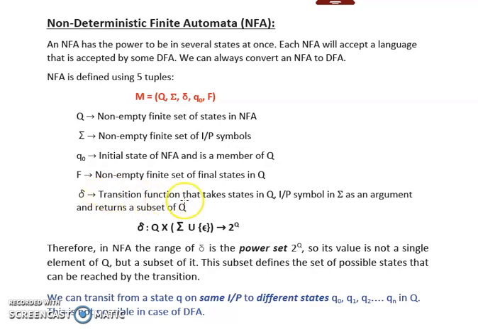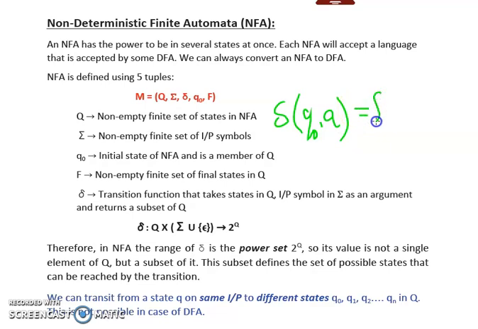Delta is a transition function that takes two arguments. The first argument is a state from capital Q, that is the set of states, and the second argument is the input symbol from sigma, that is the set of input symbols, and it returns a subset of capital Q. That means it will return a subset of states. For example, let's say we are currently on the state q0 and we are reading an input symbol, say a.